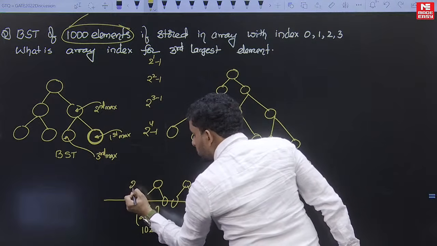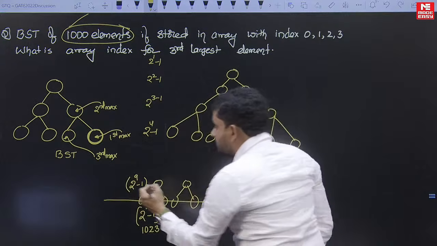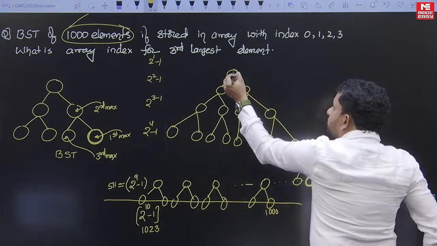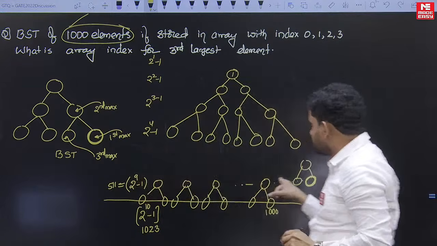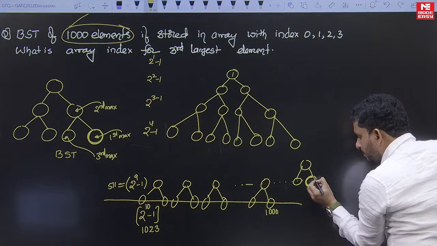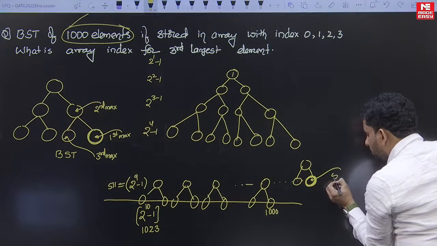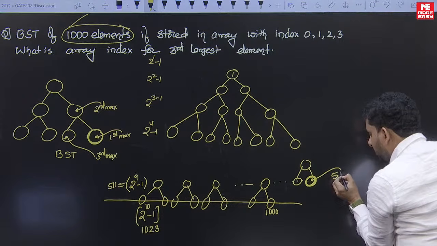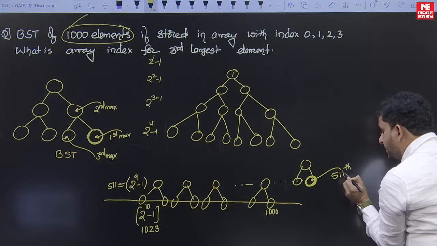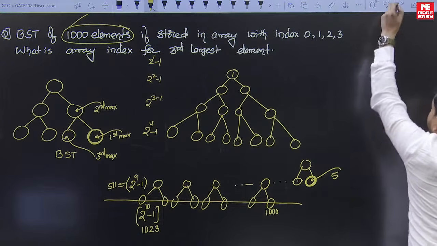The previous level total keys are 2 power 9 minus 1, it means 511 keys, if you start from root as 1. So 511 keys means this position is the first maximum. So the 511th key, not index, the 511th becomes the first maximum, right.